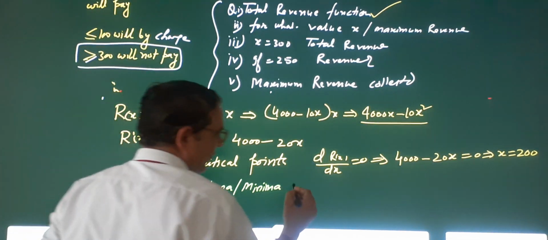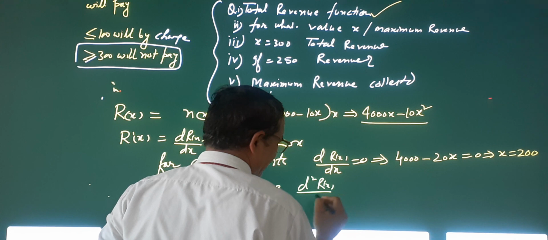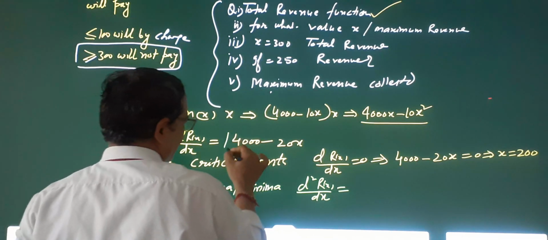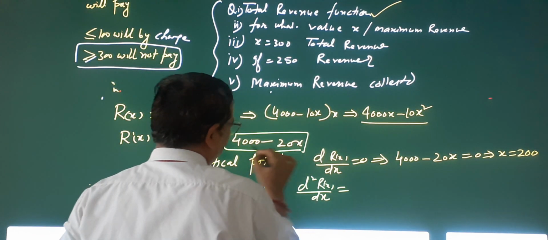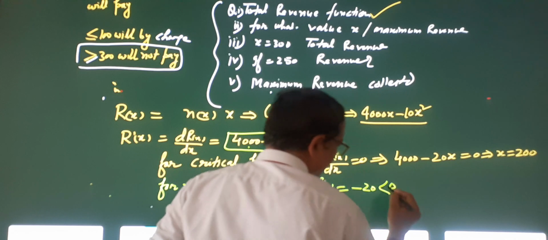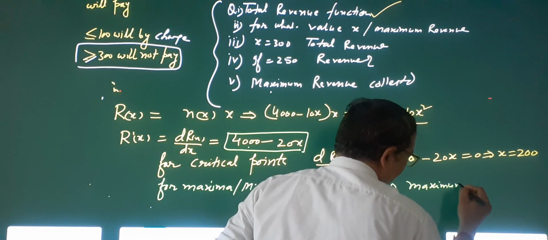We will do the double derivative. d2R(x)/dx2 is equal to, we will differentiate this one again. So the derivative of this will be, the constant goes to 0, and what is left is minus 20. Minus 20 is less than 0. So what will it be? That will be maximum. That will be maximum. Clear?